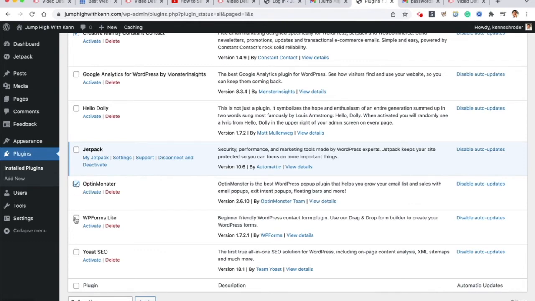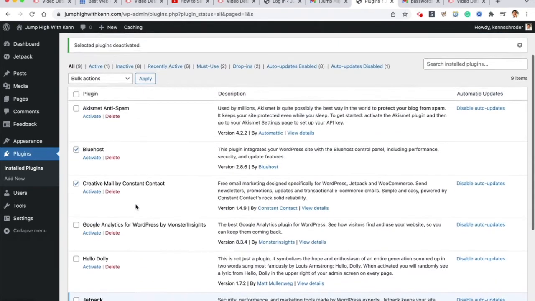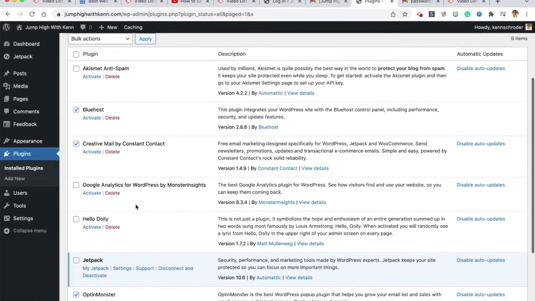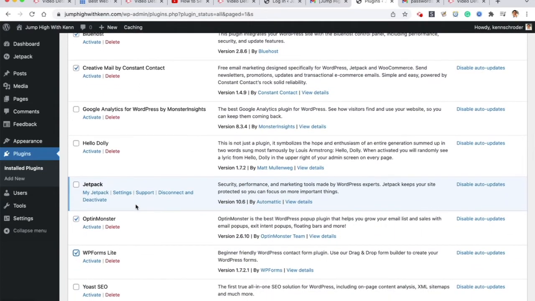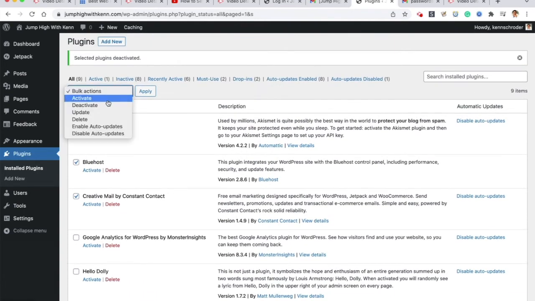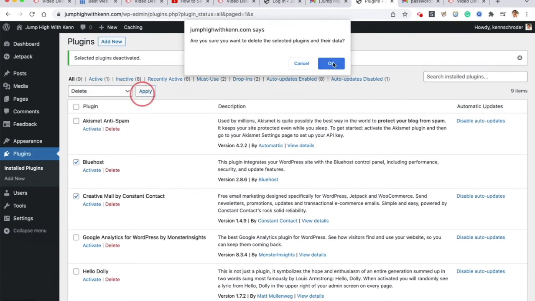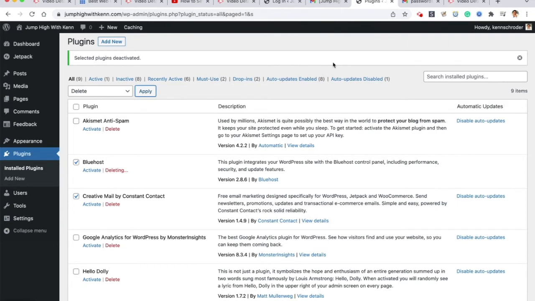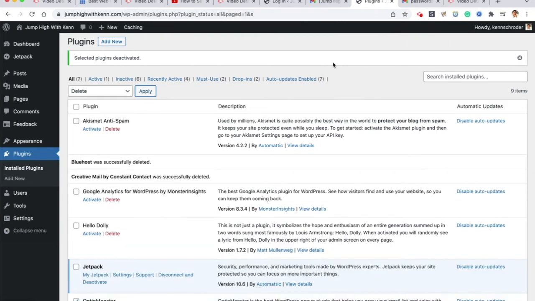And I'm going to delete WP Forms Lite. I will leave Yoast because I know I would use that and I'd recommend it. And if I ever do other videos, I'll talk about some of those. These other ones I will never do videos on anyways, so I'm going to delete those. It's good to remove or make plugins inactive that you're not using because it can slow your site down.